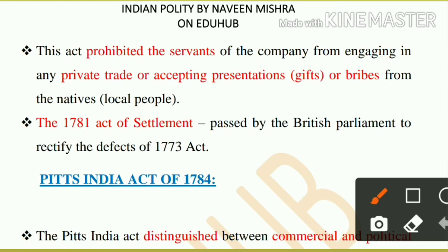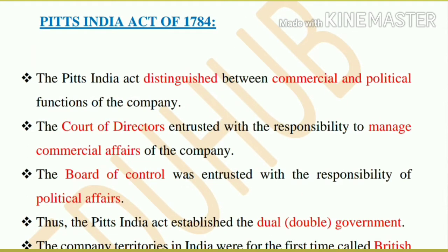After that, one act was passed which was called the Act of Settlement, 1781. It was passed by the British Parliament to rectify the loopholes or defects of the Act of 1773. After that, one important act, Pitt's India Act, was passed in 1784.